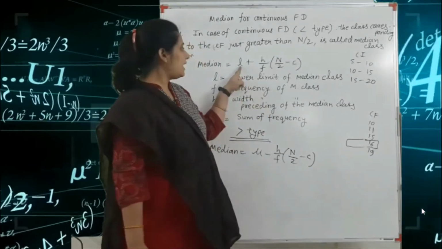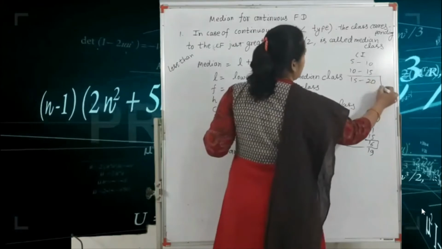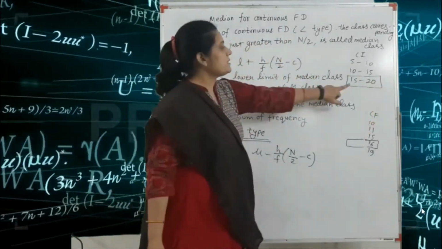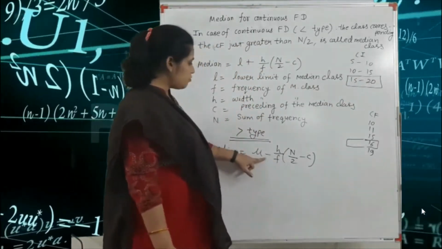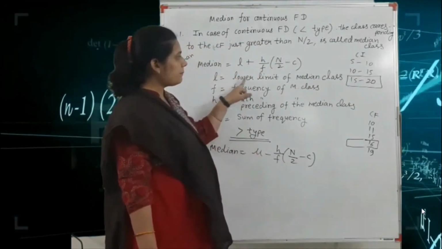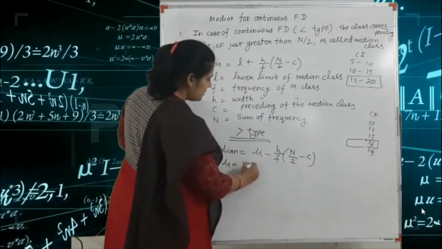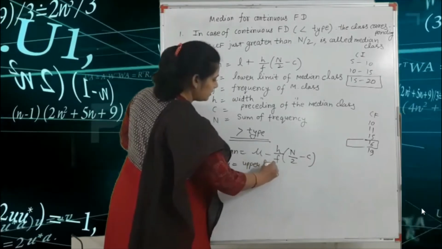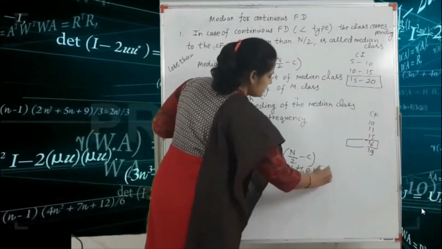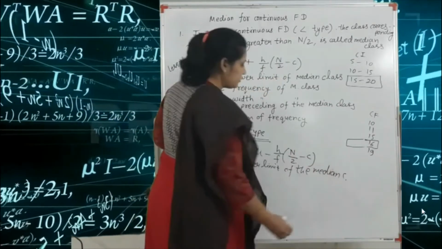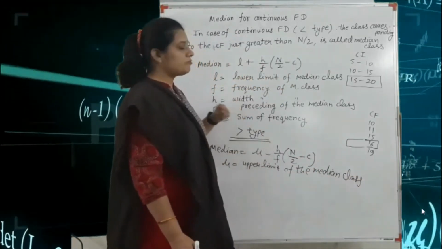Here L is the lower limit of the median class. For example, this is your median class. The lower limit is 15 and the upper limit is 20. So in the formula, mu is equal to the upper limit of the median class. Next one is h. h is equal to the width of the median class.